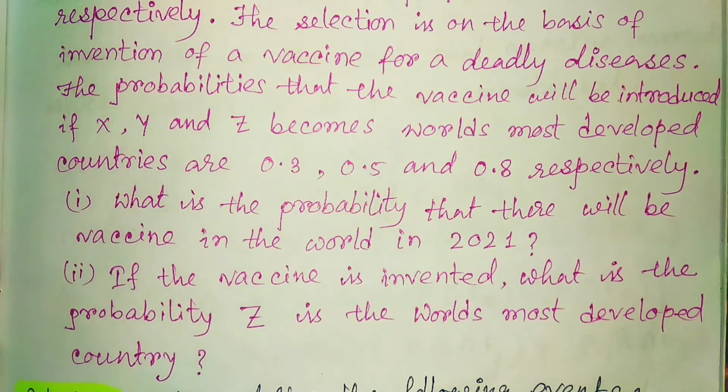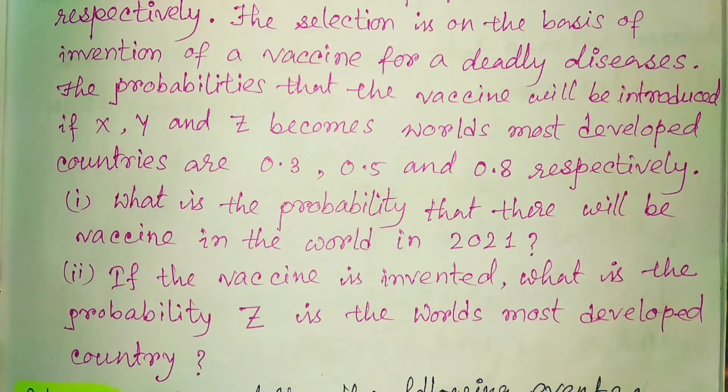So who will invent the vaccine? It doesn't matter. Initially we should find out the probability that the vaccine will be invented. It may be from X, Y or Z, anything. Now the second part of this question is, if the vaccine is invented, what is the probability that Z is the world's most developed country? What does it mean? That the vaccine will be invented by the country Z.